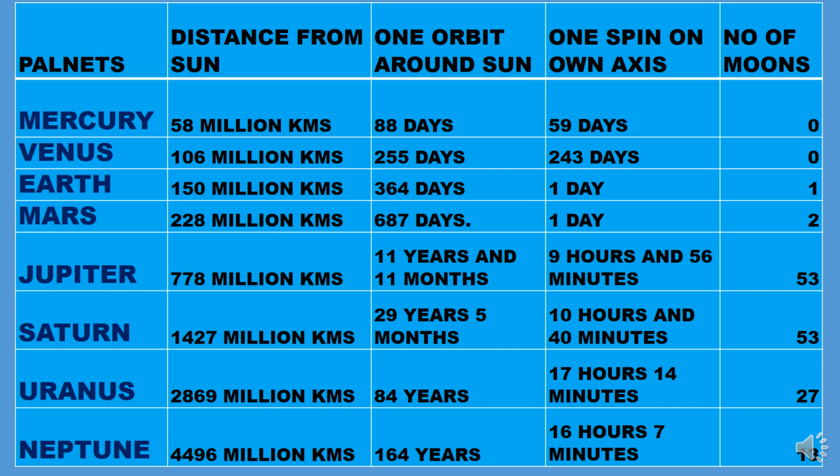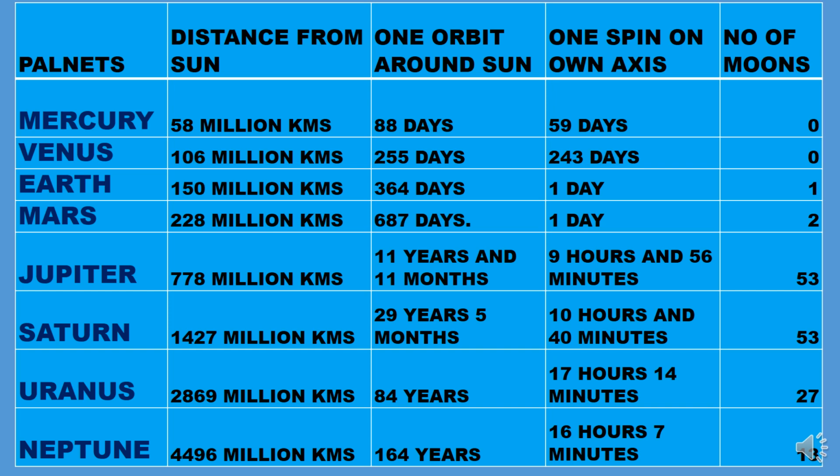Next is Uranus. It is 2869 million kilometers away from the sun. It takes 84 years to complete one orbit around the sun, and it takes 17 hours and 14 minutes to complete one spin on its own axis, and it has 27 moons.